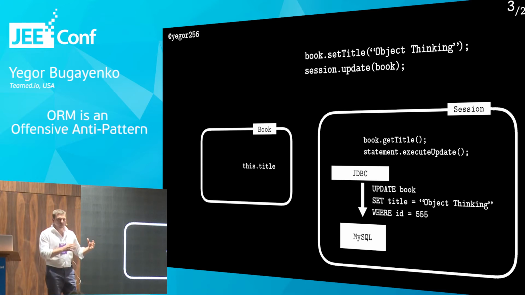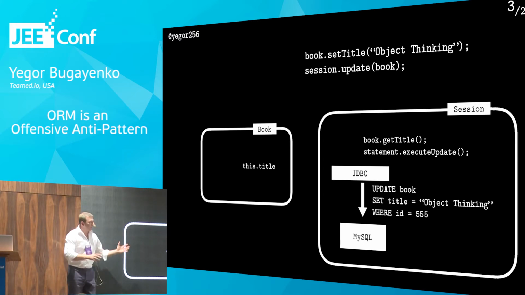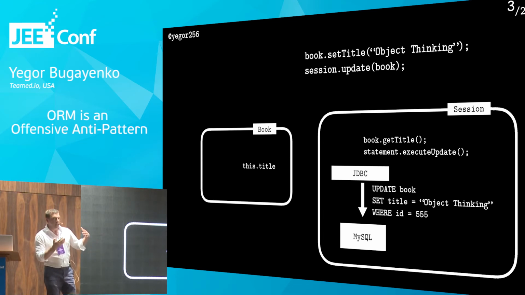So, am I right on this diagram? This is how it works, right? Hibernate. Okay, good. Because at JPoint they said, no, this is not how it works. So I'm a little bit in doubt now. But I think this is how it works. So we have basically two objects. The first one is a storage of information, storage of data. It contains the title. And then the second one is the object which actually works. It gets this storage of data, extracts some piece of data from it, and does the actual work. And this is, I think, an anti-pattern.